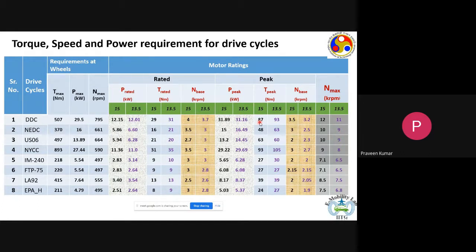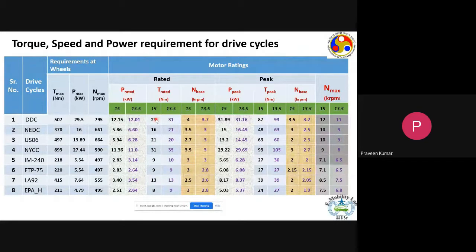So now, keeping that in mind, for this vehicle platform, we decided to use a liquid cooled machine. Okay, so as I said, a liquid cooled machine can be overloaded maybe up to a factor of 3 without any problem. Now, keeping that factor in mind, if the peak torque demand was 87 Newton meter, then we can have a machine with a rated torque of around 29 Newton meter, and that would be just sufficient. Okay, so this is what is meant by the overloading.